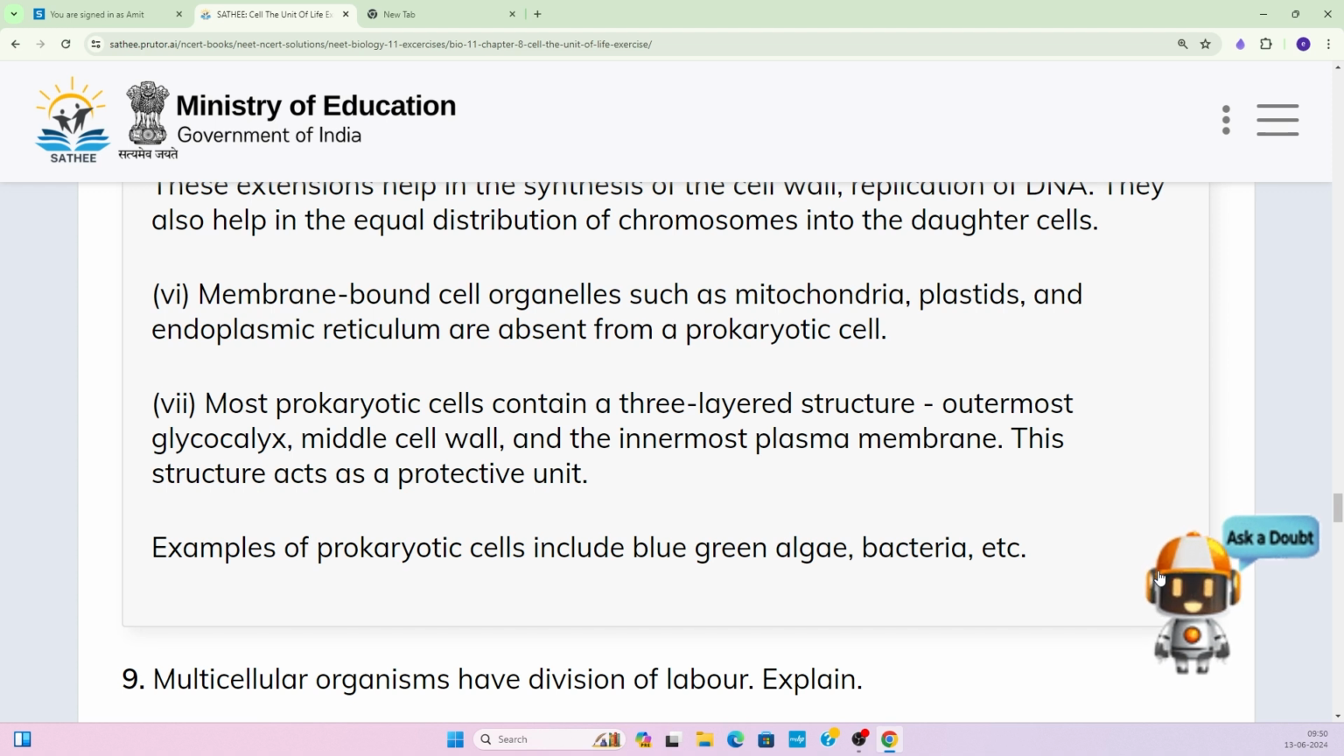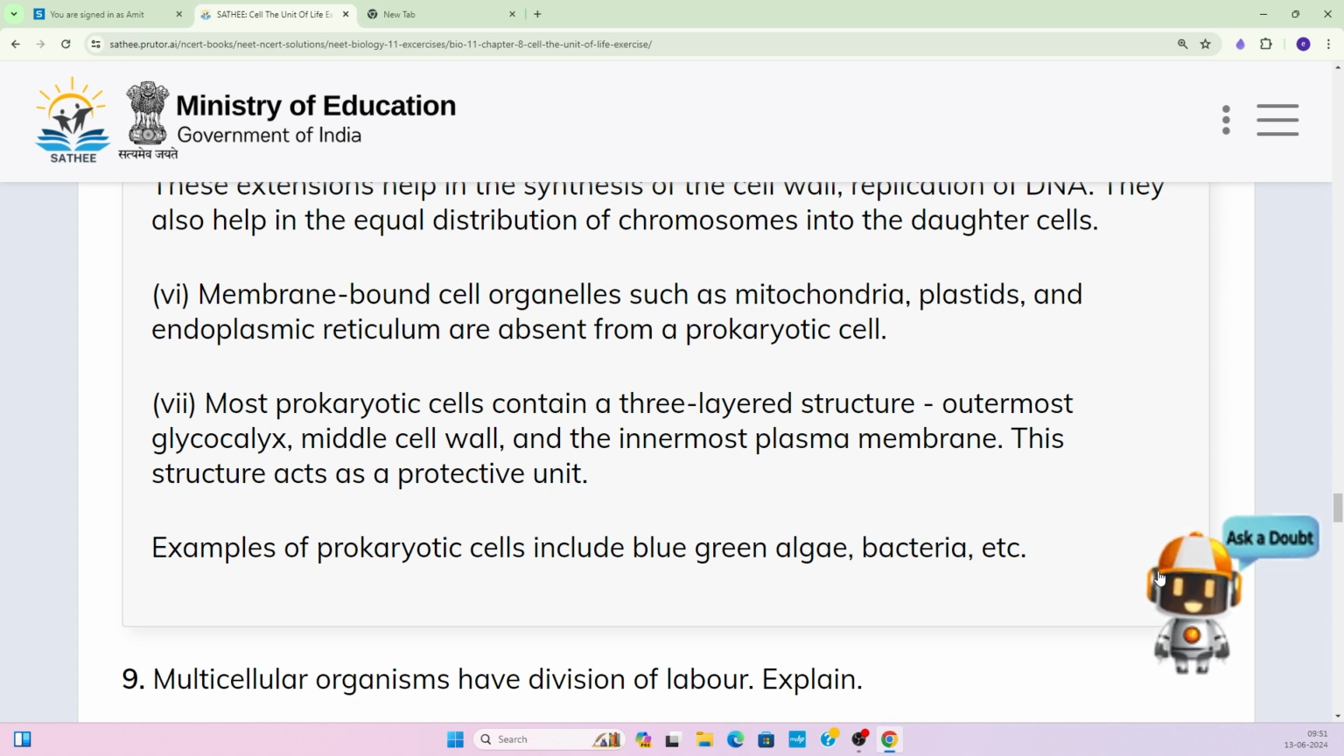Most prokaryotic cells contain a three-layered structure. Outermost is the glycocalyx. If we are talking about the cell envelope, the outer layer is called the glycocalyx, the middle is the cell wall, and the innermost is the plasma membrane. This structure acts as a protective unit and it is called the cell envelope.